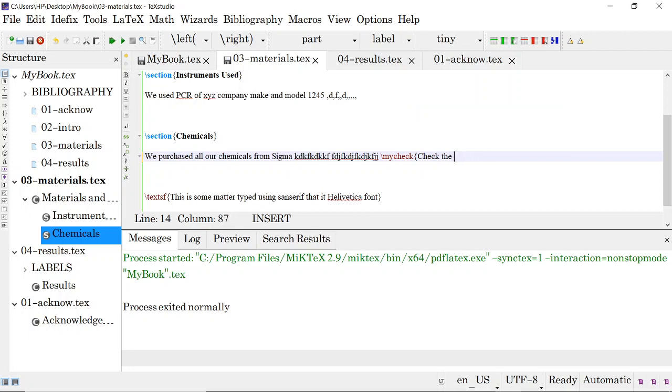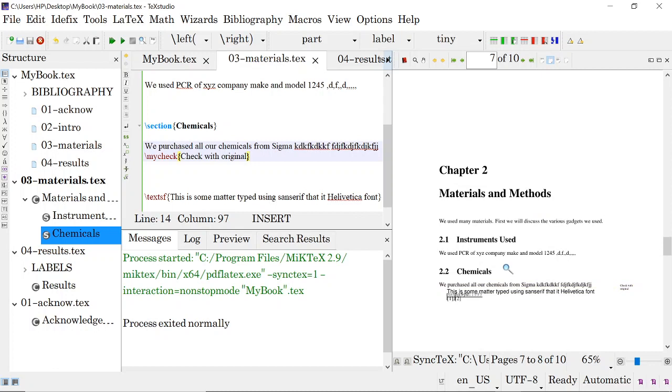Yeah, check with original. Now when I compile this, you see, in materials it came here, check with original. So we have created it like this.